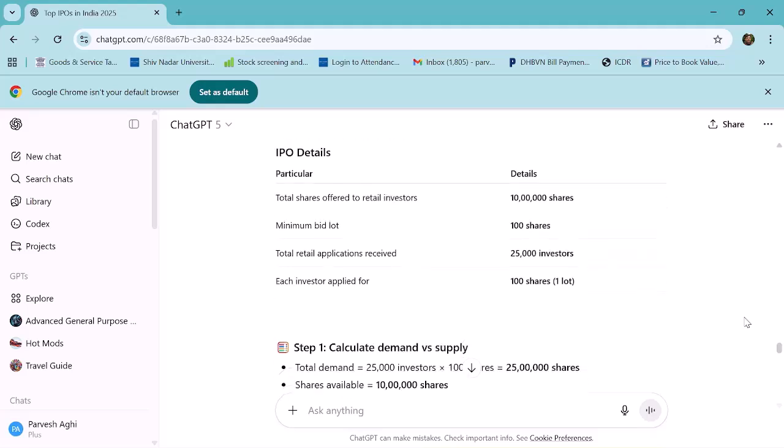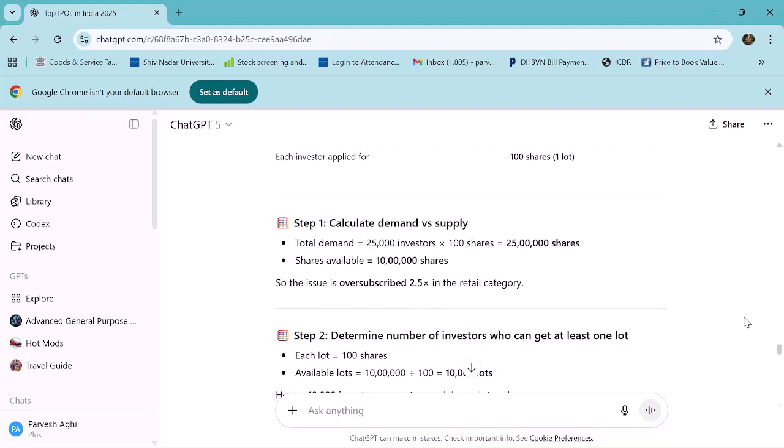So now let's understand. Read. Total demand: 25,000 investors into 100 shares, that is 25 lakh shares, and shares available are 10 lakhs. So the issue is subscribed 2.5 times in the retail category.